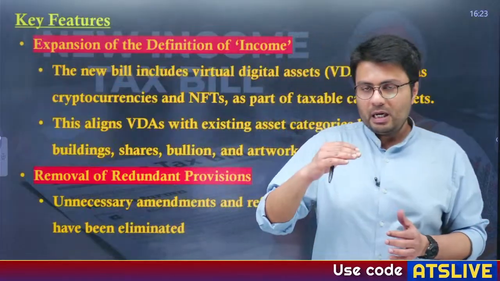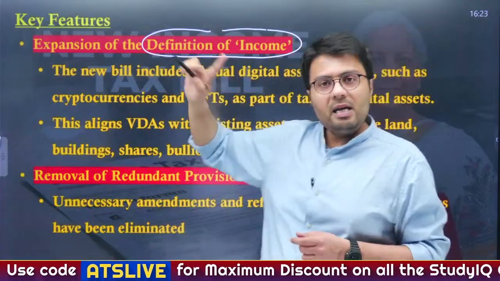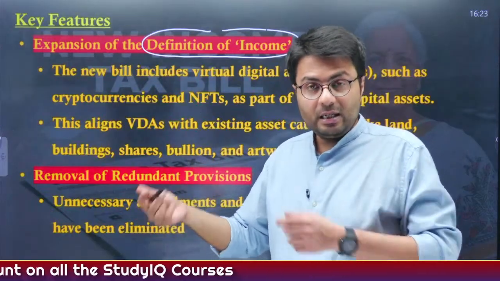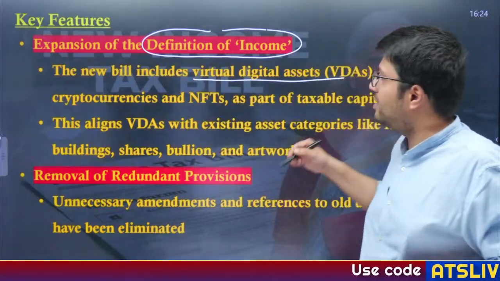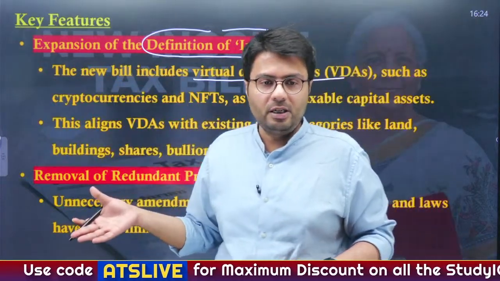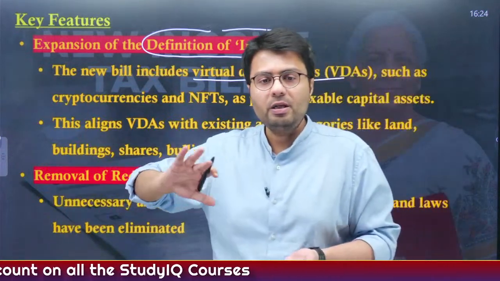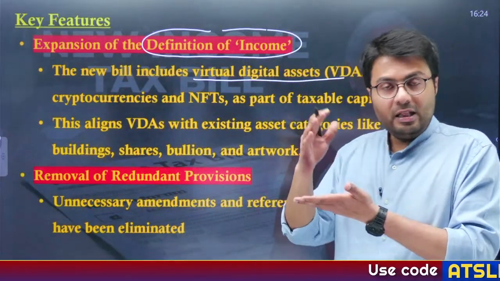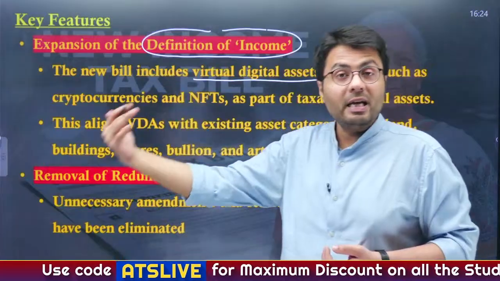Another change made in the bill is that the definition of income has now been expanded. Earlier I told you how you can earn money through salaries, through selling of your capital like land, flats, etc., right? But it now also introduces virtual digital assets like cryptocurrencies and non-fungible tokens. These are all made a part of your capital assets; earlier they were introduced separately. So the new bill brings virtual properties like cryptocurrencies and NFTs into the definition of capital, and hence any selling of these virtual digital assets will also incur capital gains tax.